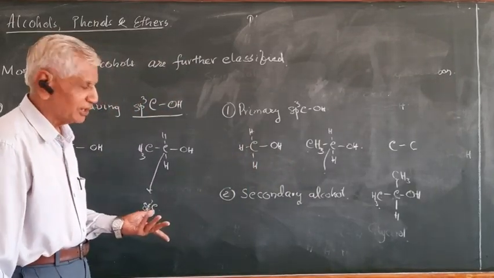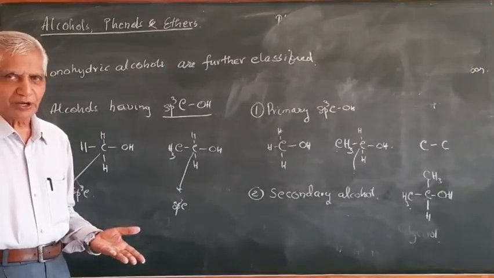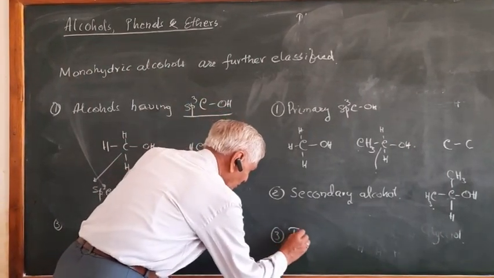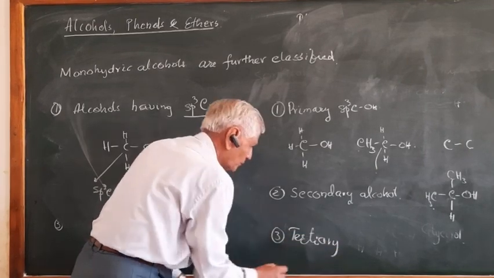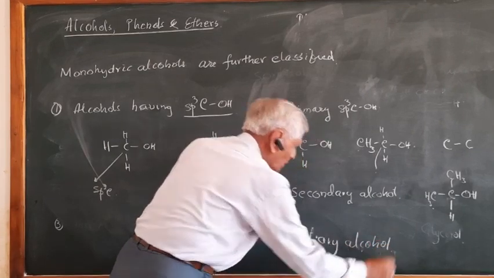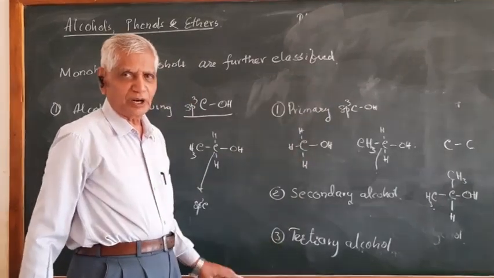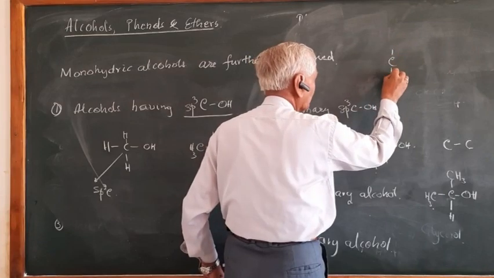Similarly, guess, what is the third type of alcohol? Tertiary alcohol. Exactly, tertiary alcohol. In tertiary alcohol, write example here. Again, this is sp3 carbon.